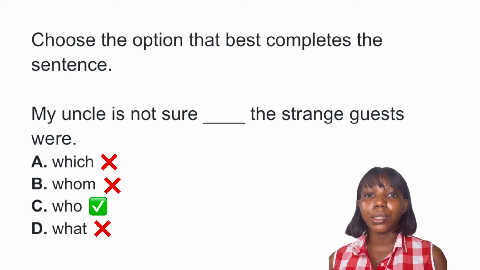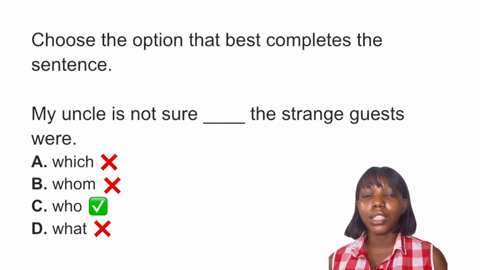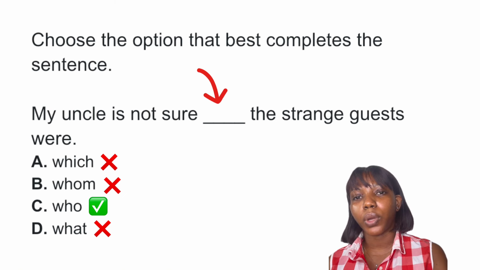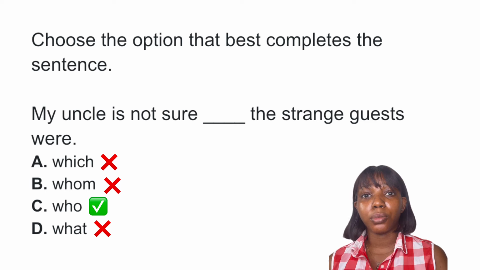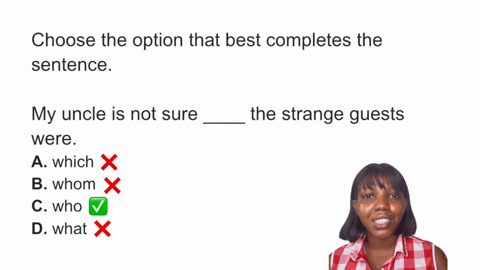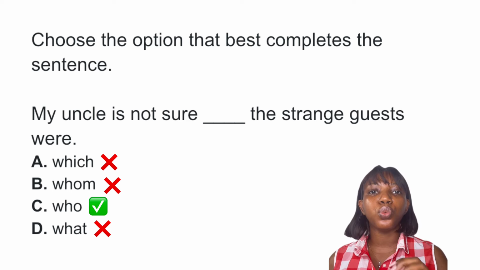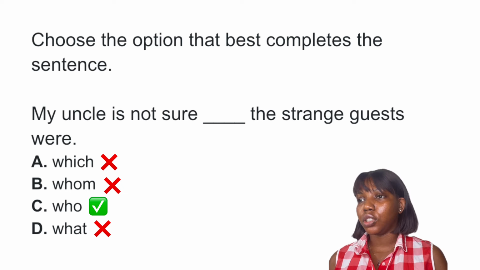Now, let's take a look at the main clause: My uncle is not sure. My uncle is the subject, is is the verb, not sure is a complement. Now, the subordinate clause is dash the strange guest where. The strange guest is the subject, where is the verb. So the strange guest is serving as the subject, and because it's the subject, we use who, not whom. Okay, so this is the explanation.